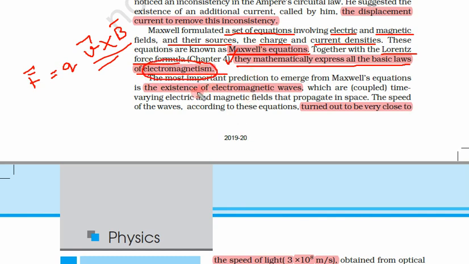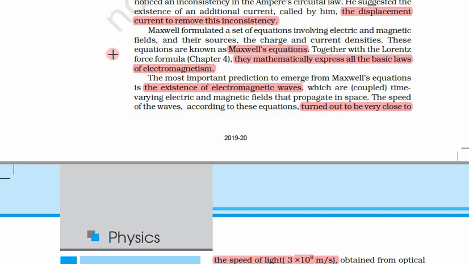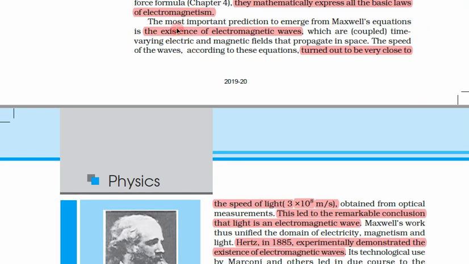So now onwards we will use this term electromagnetism. So Maxwell proved that electricity and magnetism are not two different things but the same thing, which is called electromagnetism. That's why this term arises, electromagnetism. Hence we are learning about electromagnetic waves. The most important prediction that emerged from Maxwell's equations is the existence of electromagnetic waves. So when he combined all these equations, he learned about a new type of waves that are called electromagnetic waves. All the light waves are electromagnetic waves.